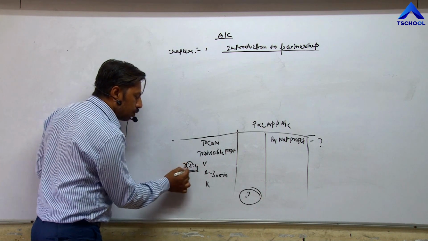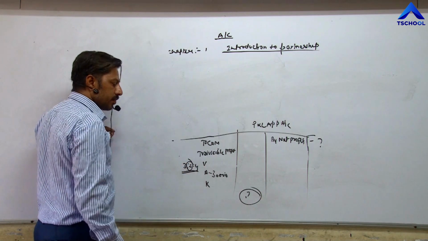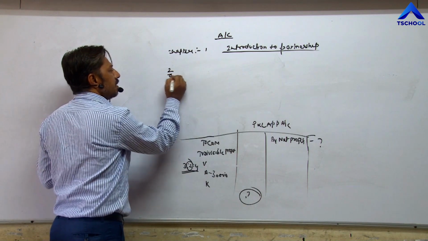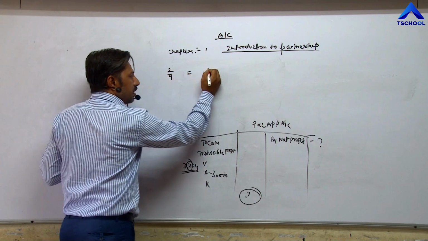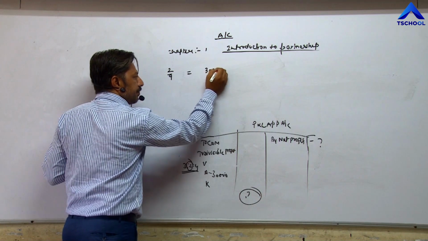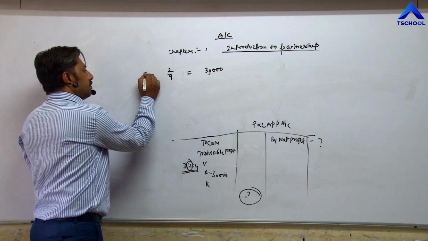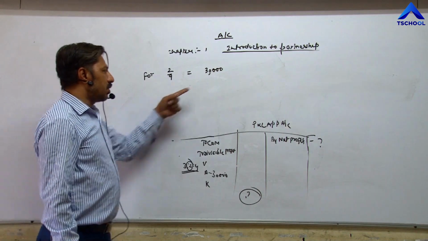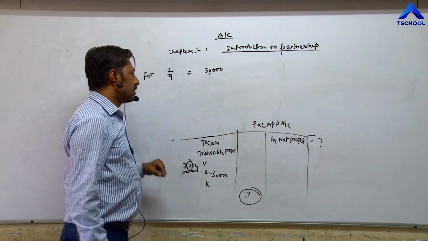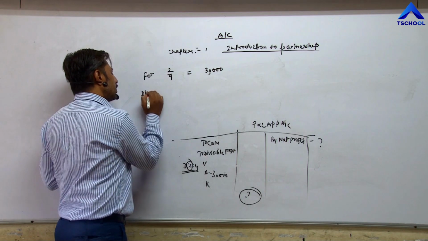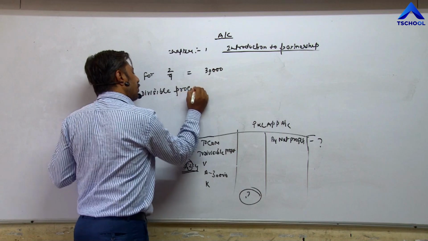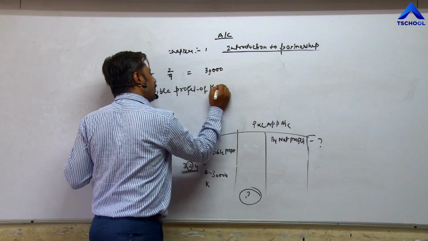Means for 2/9 share, he has got 30,000 rupees. So what is the divisible profit of the firm?